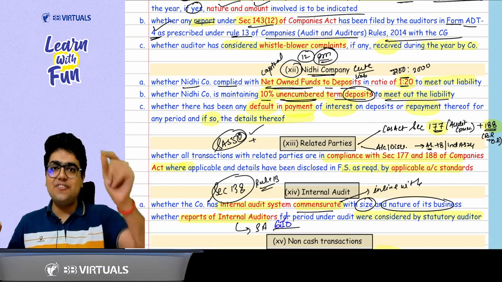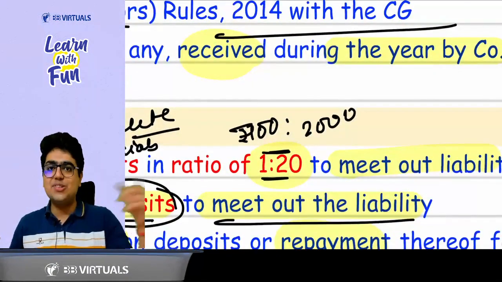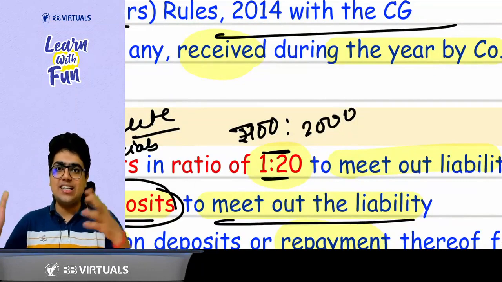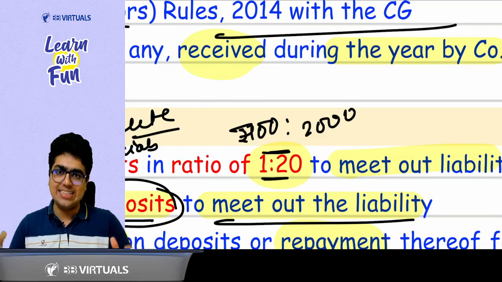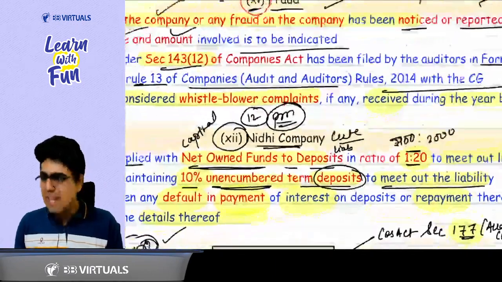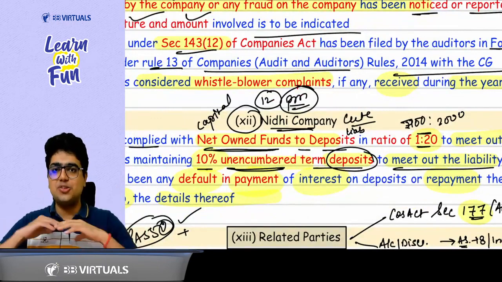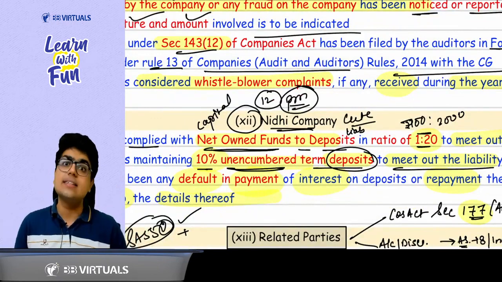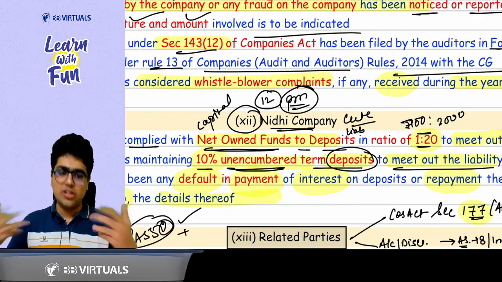What is the first part? 12 only. That is 12, 12, 12, 1 is to 20. That means you need to maintain a ratio between your capital and liability. That is the net owned funds to deposit ratio of 1 is to 20. Got it, sir? And 10% unencumbered deposit. That means 10% of your deposit should be free of charge. And the last point is any default by the Nidhi company in repaying back. So repaying back what? Repaying back the deposits or interest on them.